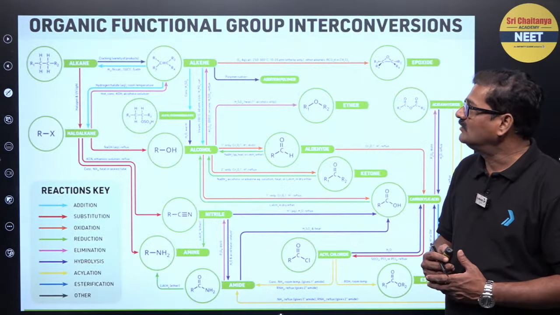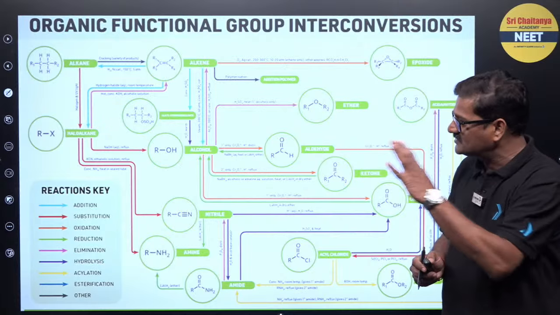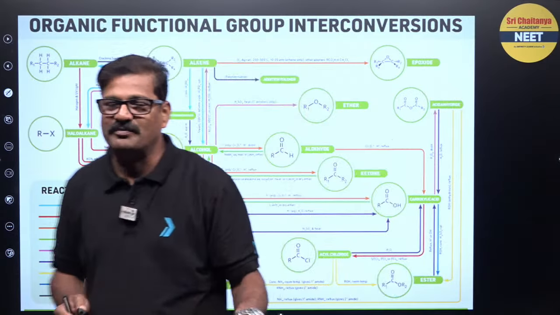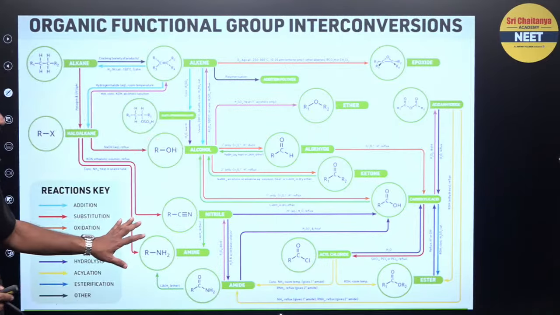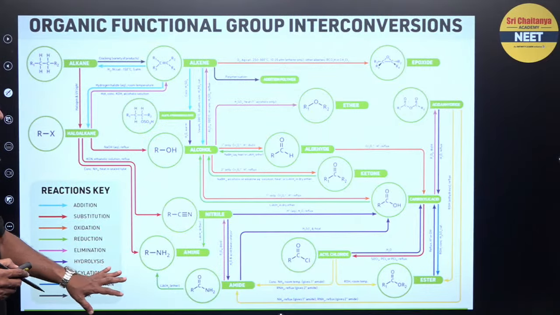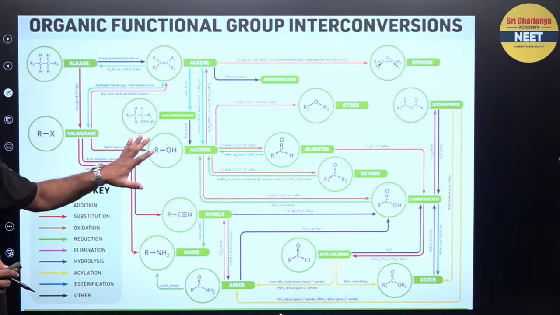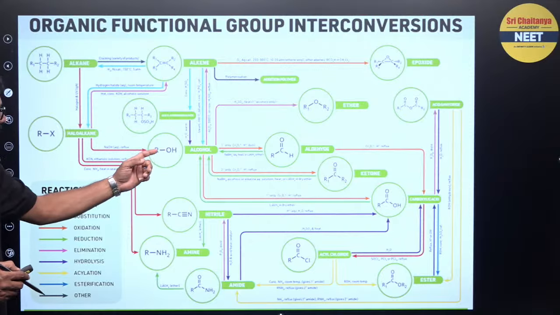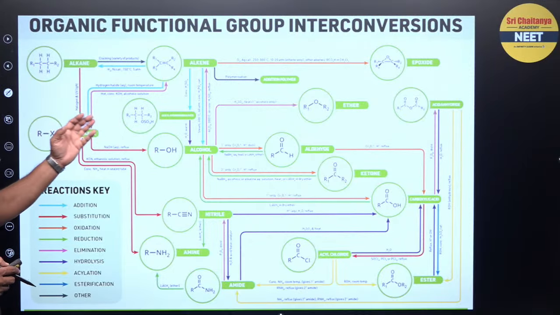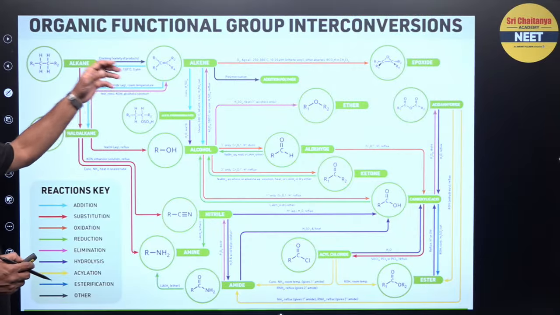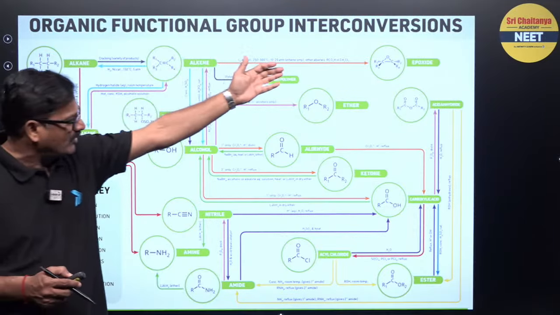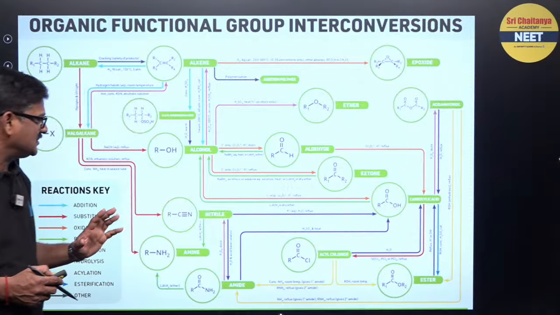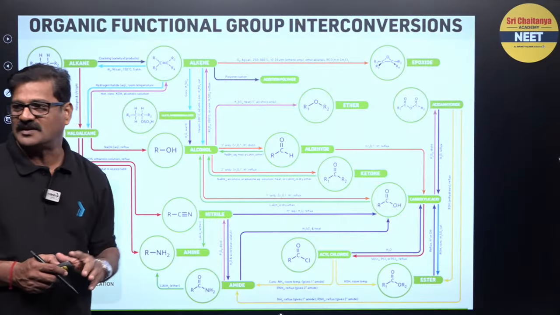Fine. Now organic functional group का जो conversions है ना, you are going to see all these conversions. जैसे root mapping रखने तो अच्छा होगा. This is given for your confirmation and for your convenience. And alcohol is converted into aldehyde, alcohol is coming from alkyl halide, and you can get alkene, alkane and epoxide, and aldehyde can be converted into carboxylic acid, cyanides can be converted into carboxylic acids.